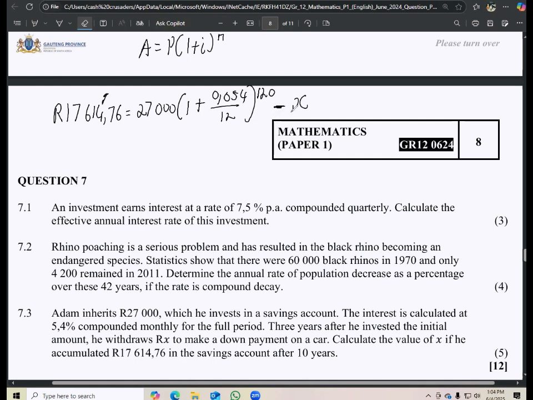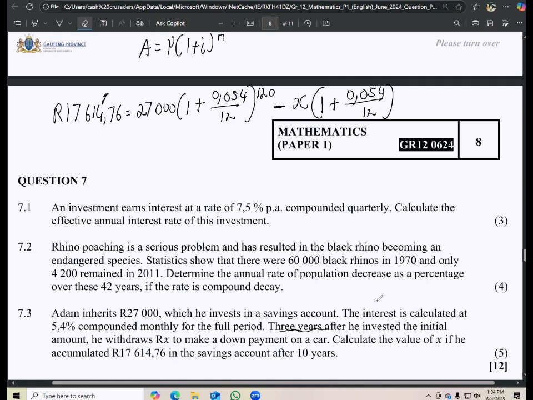So now we are going to say minus X, but not just minus X, along with the interest, right? So we subtract that amount along with its interest, 0.054 over 12. And this was withdrawn after 3 years. So that means after 3 years, it loses the interest that it could have potentially gained over the remaining 7 years.